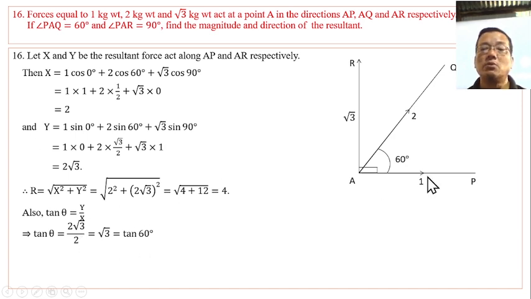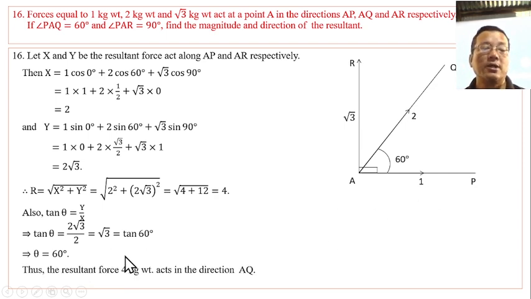Since X and Y are both positive, the resultant is in the first quadrant. The angle is 60 degrees, and the magnitude is 4 kg weight. Thus the resultant force is 4 kg weight in the direction AQ, the same as the resultant direction.